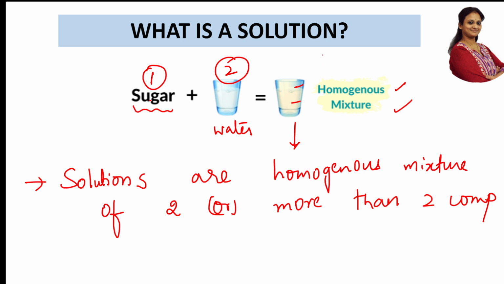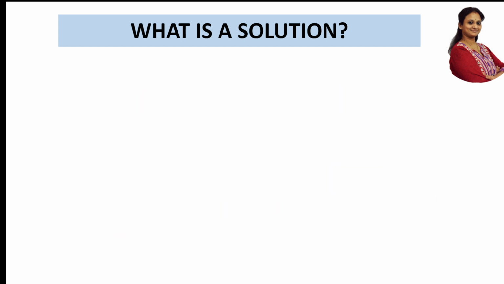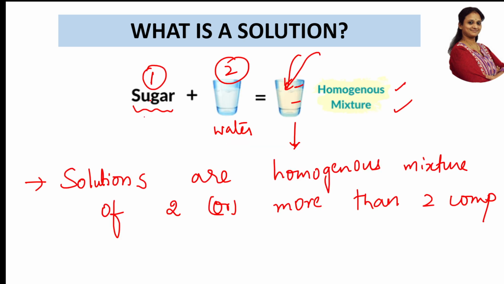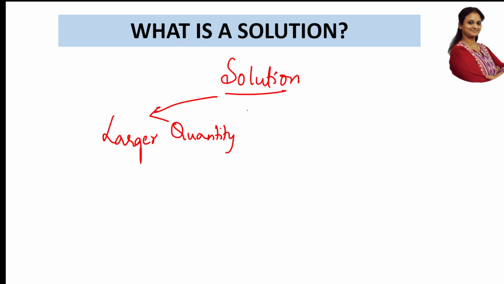Now I have to go inside this solution and see what actually is there. Understand the concept, then we can solve the questions. In a solution, there are two components basically. The component which is present in the larger quantity, in the earlier example sugar is the small particles and water is the larger quantity, is always called the solvent, water.